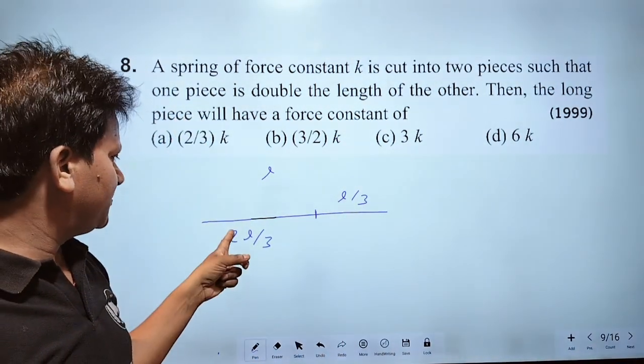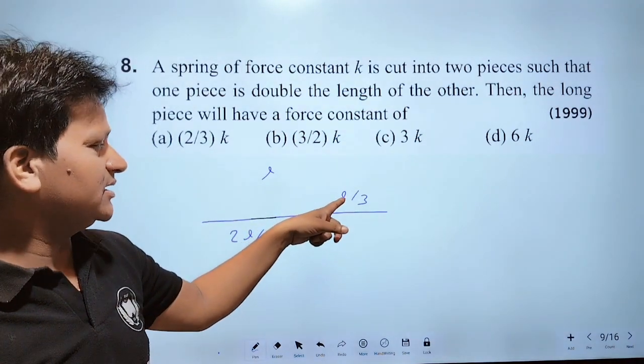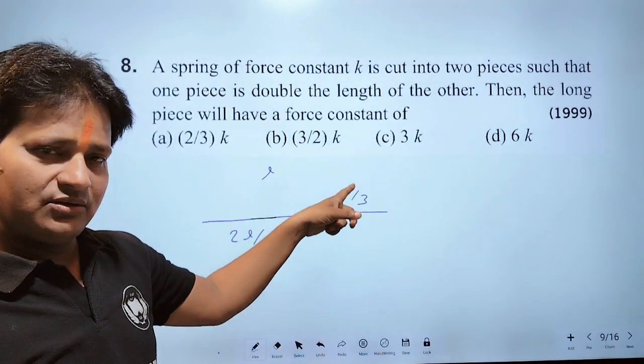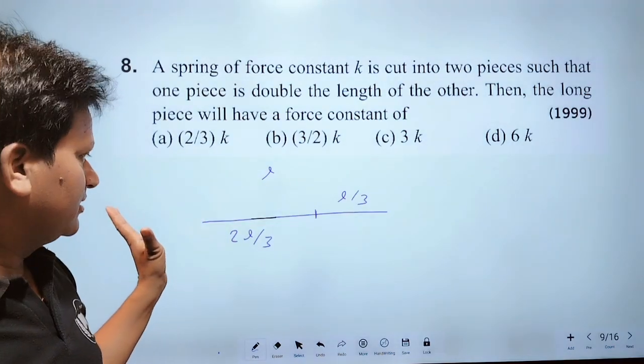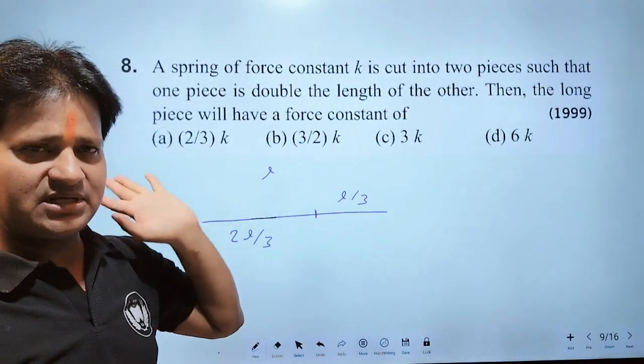According to the question, one piece is double the length of the other. Here, this length is double of this length.